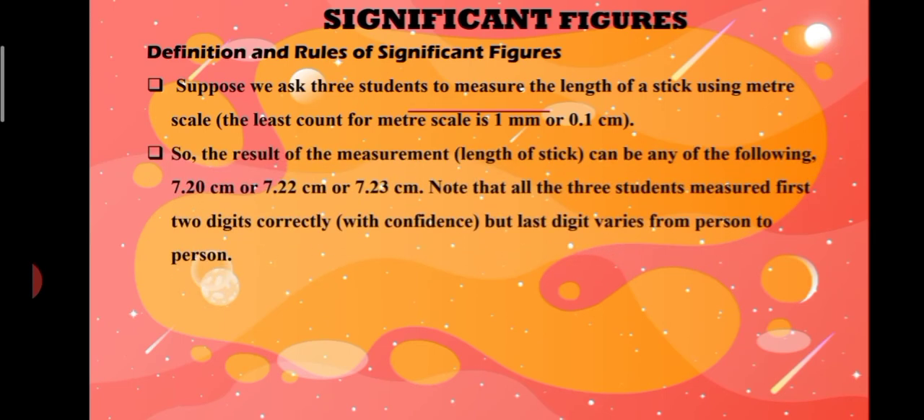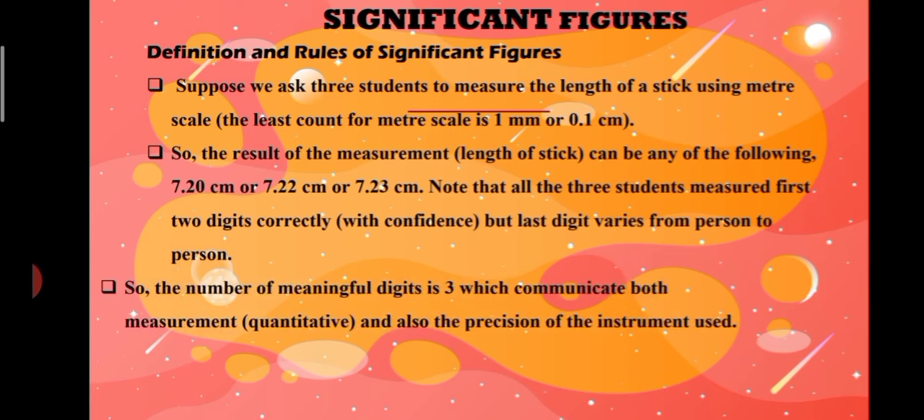So the result of the measurement of the length of the stick can be any of the following: 7.20 centimeter, 7.22 centimeter, or 7.23 centimeter. Note that all the 3 students measured the first 2 digits correctly with confidence, but the last digit varies from person to person. So the number of meaningful digits is 3, which communicates both the measurement quantity and also the precision of the instrument used.